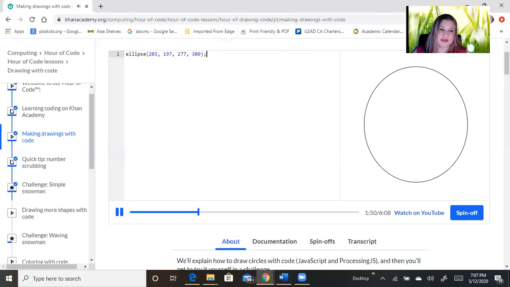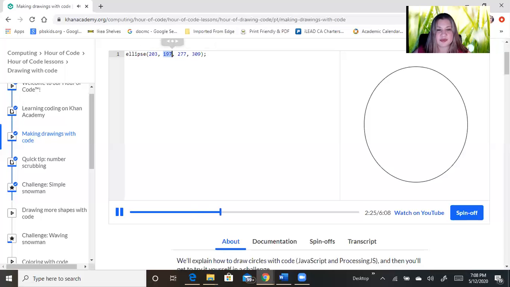The first two control the position of the ellipse, and the second two control the size of the ellipse. We call these numbers the parameters to the ellipse command. And actually, we usually call a command a function. So here in our program, we're calling the ellipse function and passing it 4 parameters to change how it draws the ellipse. When we describe the parameters of a function, we usually give them nicknames so that we don't have to say first and second.